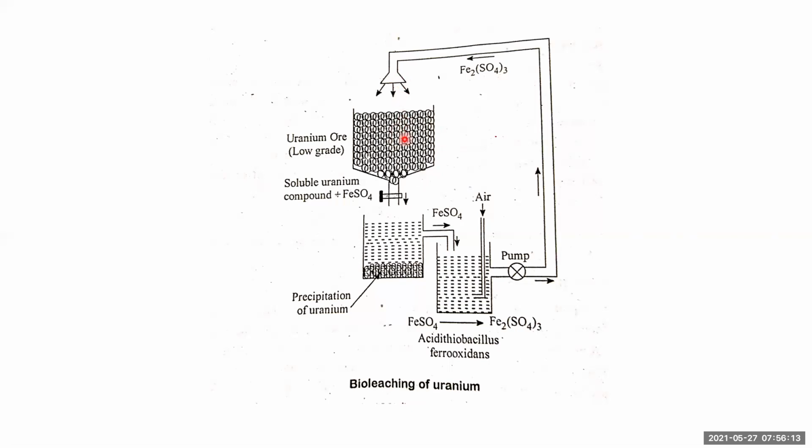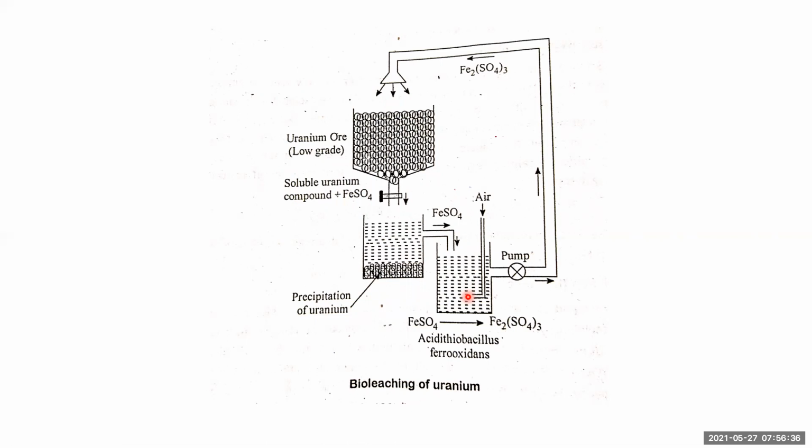So this is a vessel containing low-grade uranium ore. What do you spray? Ferric sulfate is sprayed, that means uranium gets solubilized. So you get a soluble uranium compound, and ferric sulfate is reduced to ferrous sulfate. Now the whole liquid is transferred into a vessel from where you precipitate out the uranium and crystallize it. And the remaining liquid containing ferrous sulfate is transferred into a vessel.